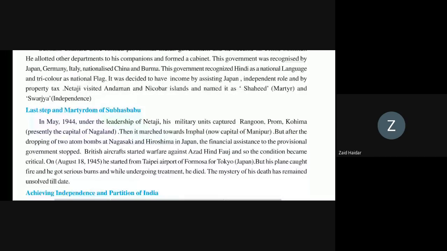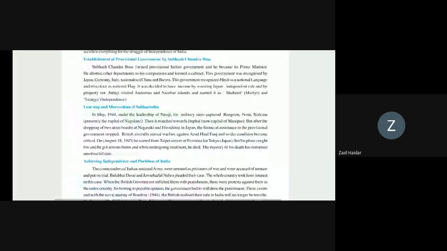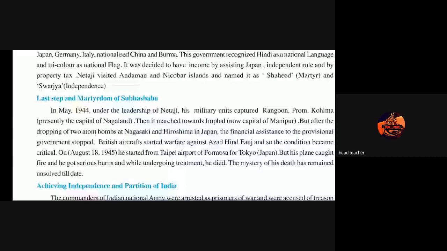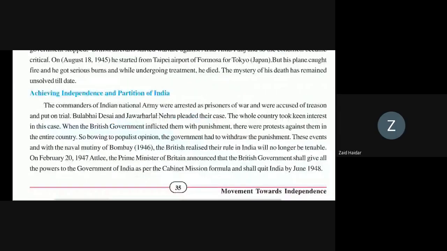Then he marched towards Imphal, and when two bombs were dropped on Nagasaki and Hiroshima in Japan, he stopped the provisional government, and the British government forced this. And when he was killed, his plane caught fire and he died. Understood this much, boys? Ma'am, your voice is cutting. I just heard that the plane crashed, that much only.